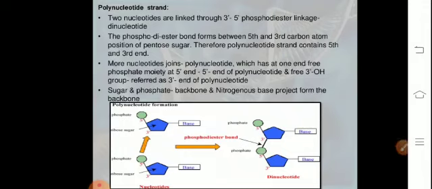So in this module, we had a detailed discussion on the components which form up the nucleic acids, the components which form up the genetic material, that is the DNA. Hopefully, you must have garnered the concepts thoroughly. Thank you.